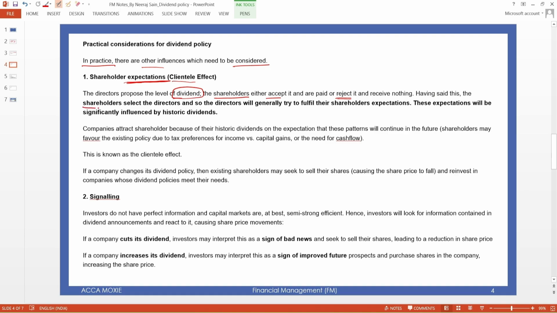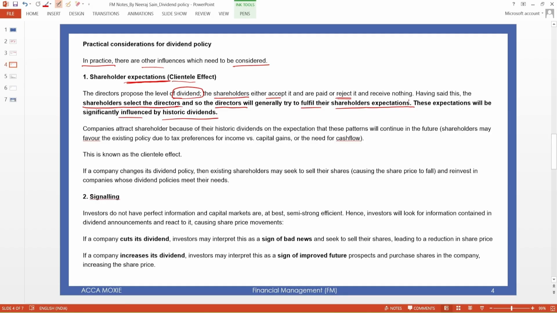Having said this, the shareholders select the directors, because the shareholders appoint the directors. You know that shareholders appoint directors, and directors run the business, and directors can decide how much dividend they have to pay to the shareholders. So directors will generally try to fulfill the shareholders' expectation. It is their duty that directors should try to fulfill the shareholders' expectation. But these expectations will be significantly influenced by historic dividends.